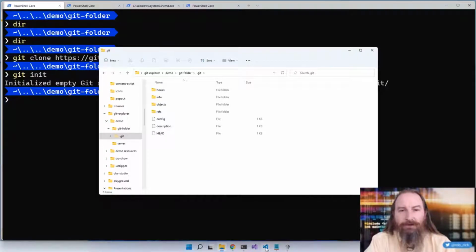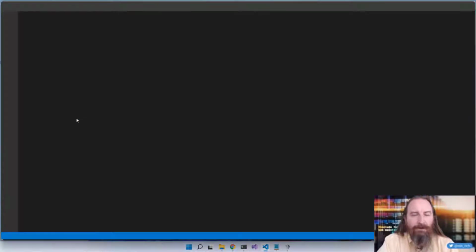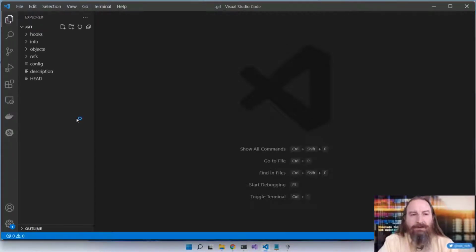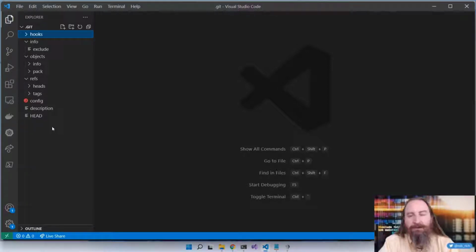So let's pop open this folder inside of VS Code and take a look around. Here we can see, and I'm specifically opening the .git folder and not the folder that it contains because VS Code hides the .git folder from us, which is perfect in most situations. So we see lots of content. We have refs, objects, info, hooks. Let's build up some Git history so that we can poke at this a little bit.